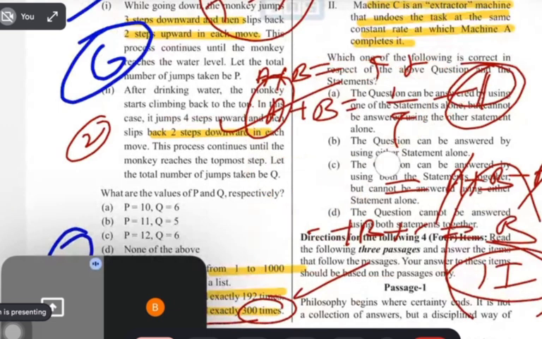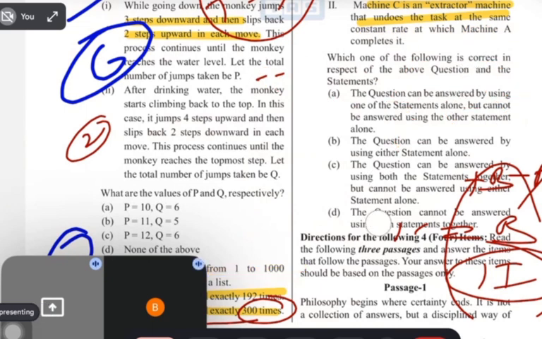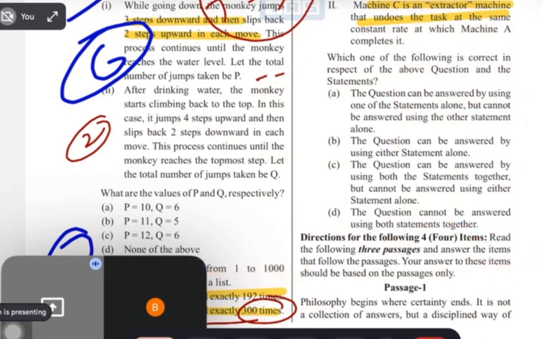See, guys, I am telling you this to make you understand. Otherwise, you know what I would have done? I would have just read this question and marked it none.